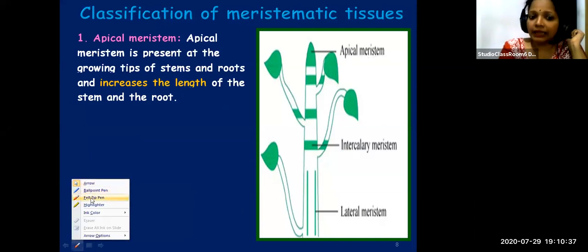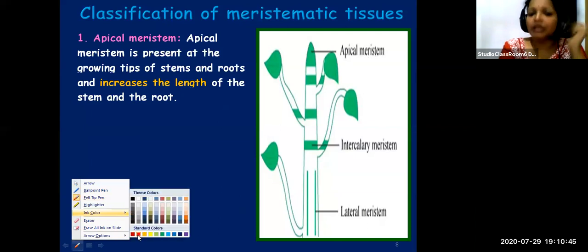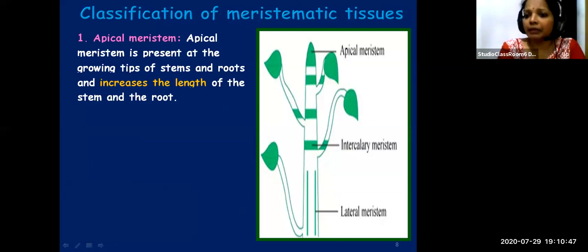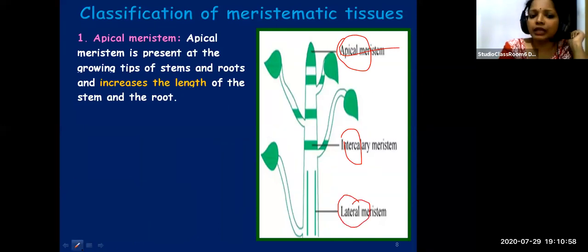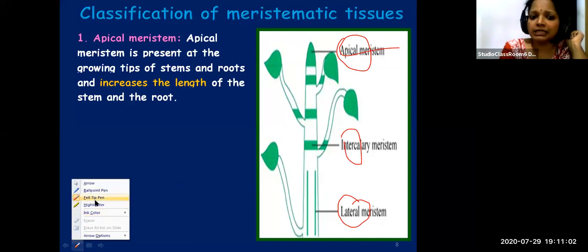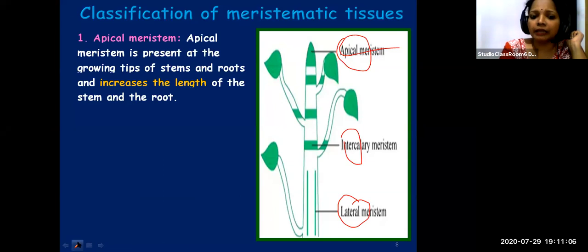Once again, there are three types of meristematic tissues depending upon where they are found. First one, apical meristem. Then we have intercalary meristem. Then the next one is lateral meristem.